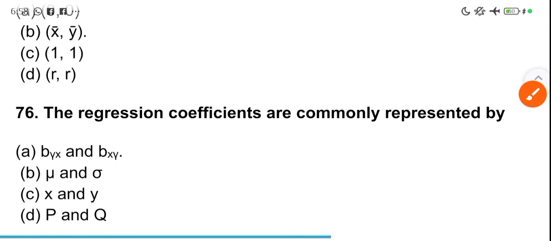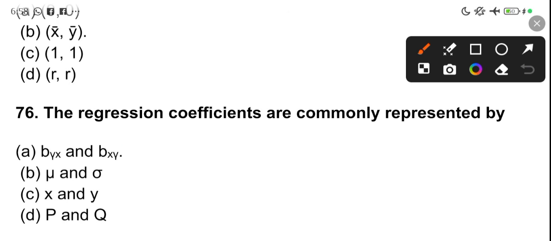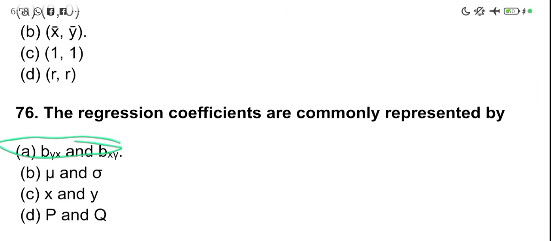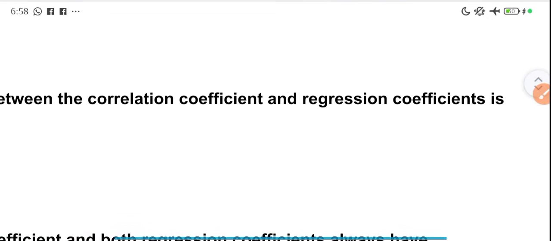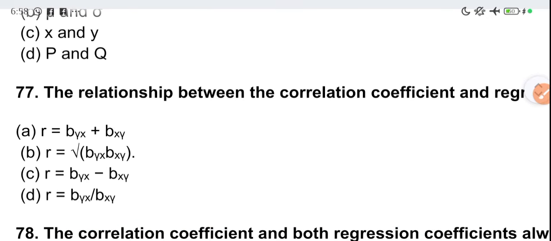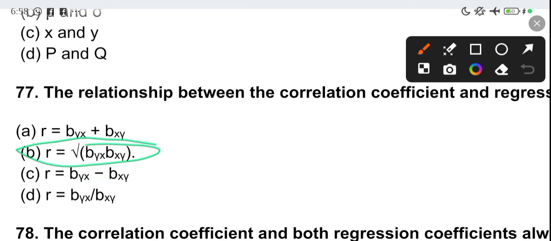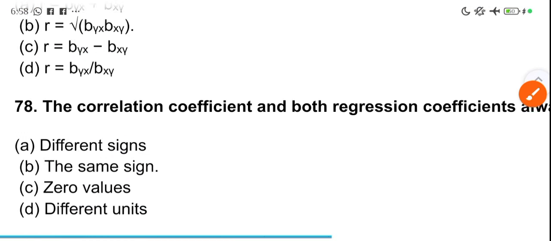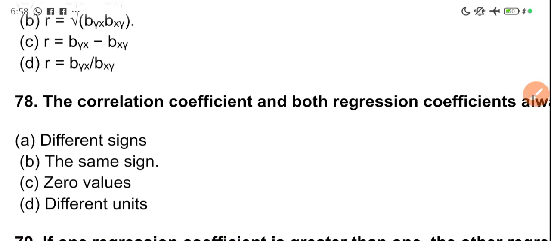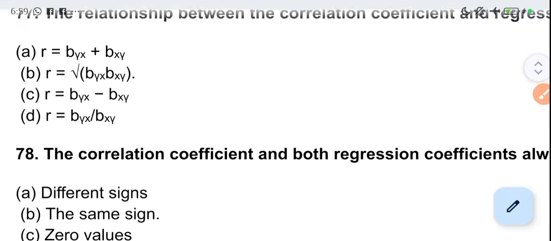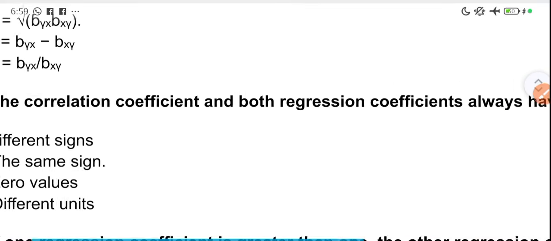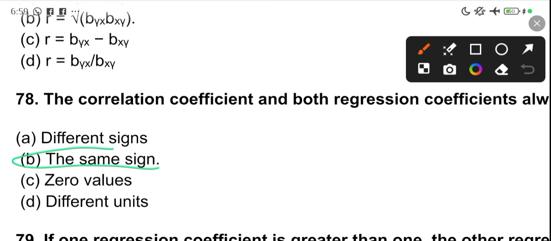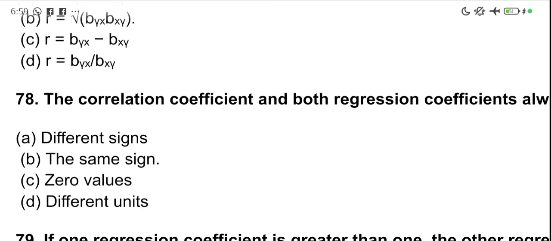The regression coefficients are commonly represented by byx and bxy. Okay. The relationship between the correlation coefficient and regression coefficient is this relationship here. What is the square root? Please take note, the answer is the square root, because you can go there that day and see how the options are square roots, okay? The correlation coefficient and both regression coefficients always have the same sign. This is another thing you should take note of. They always have the same sign.